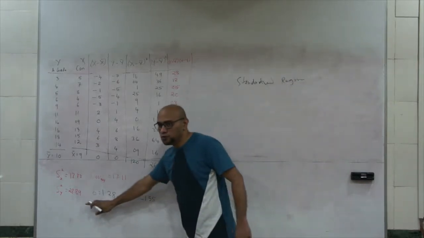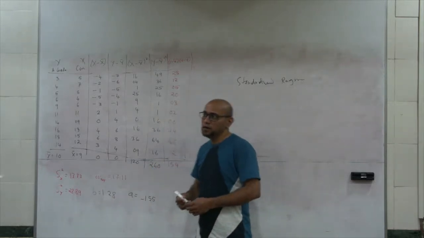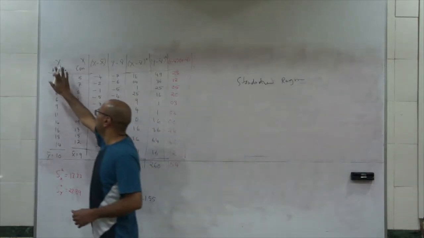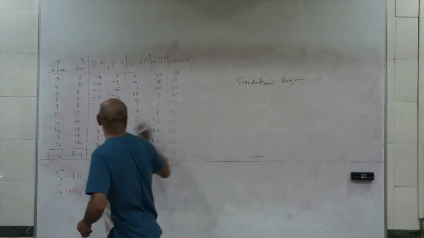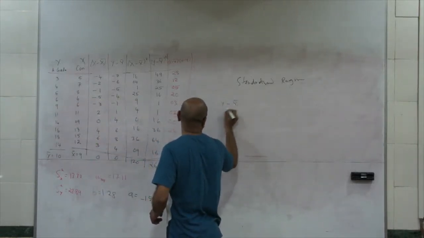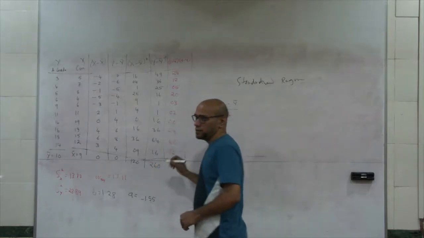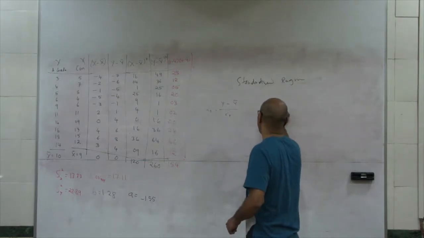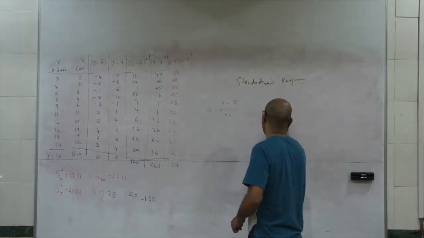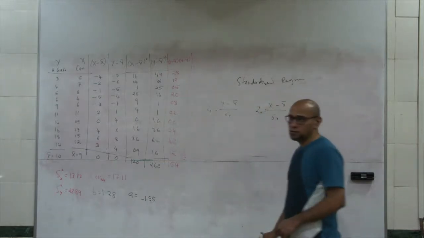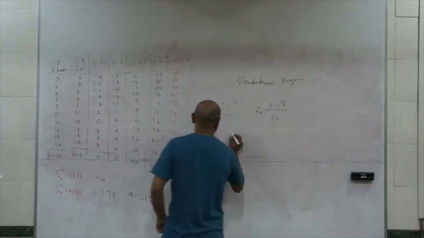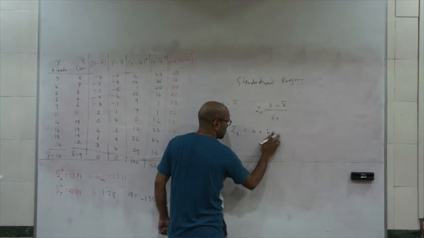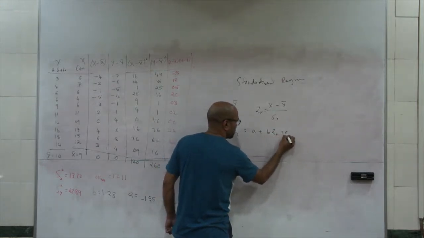So I can get these coefficients standardized. That is, instead of regressing y on x, if I take (y minus y bar) upon sigma y, that is z of y scores, and I take (x minus x bar) upon sigma x, which is z of x, and then I write an equation that zy is equal to a plus b zx plus e.